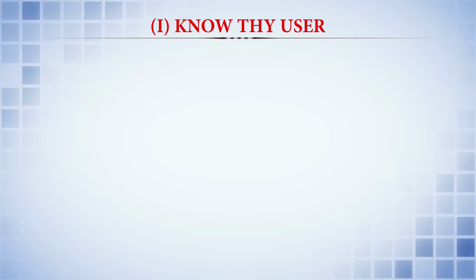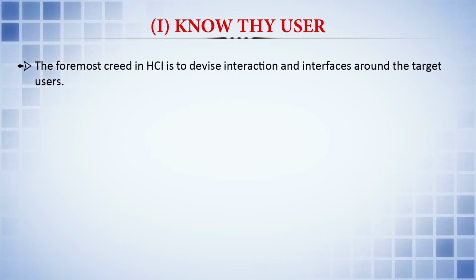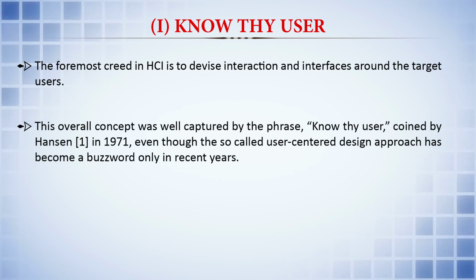The first feature that one needs to look into is the know thy user. The foremost creed in human computer interaction is to devise interaction and interfaces around the target users. This overall concept was well captured by the phrase know thy user, coined by Hansen in 1971. Even though the so-called user-centered design approach has become a buzzword only in recent years, earlier one used to see the age of the user and other kinds of factors.